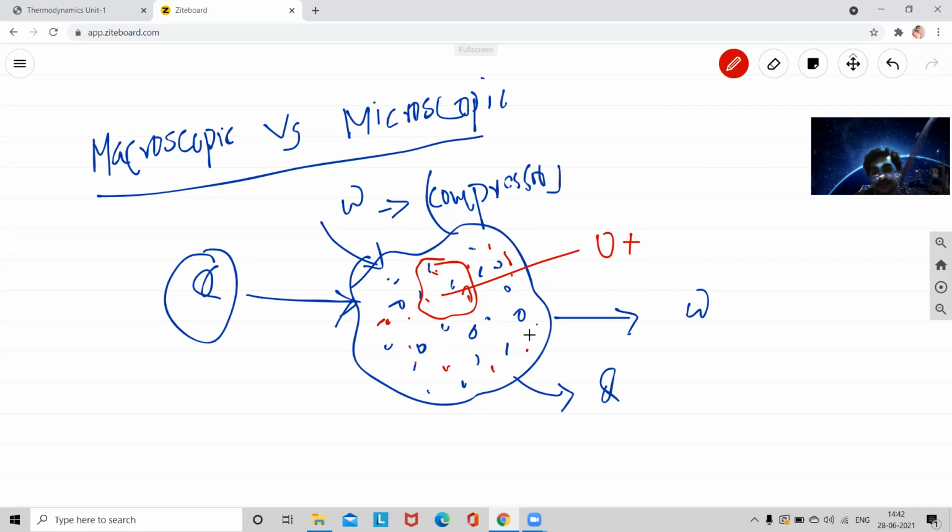If you need to analyze the individual molecules inside a system, in large amounts of systems, that is called statistical thermodynamics.